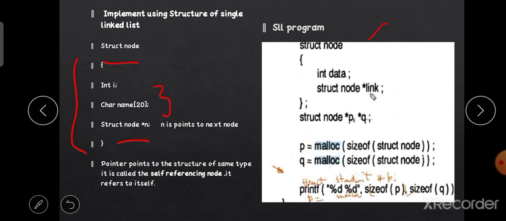This is the example program. In this case, it uses an integer and a struct pointer. Each is 4 bytes, so totally 8 bytes are occupied. *p and *q are of the structure type. Here, p equals malloc(sizeof(struct node)), which indicates dynamic memory allocation. So p's value is the size of the struct node. The size of the struct node is 8 bytes. P and q both contain 8 bytes.